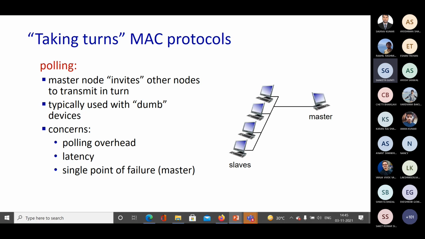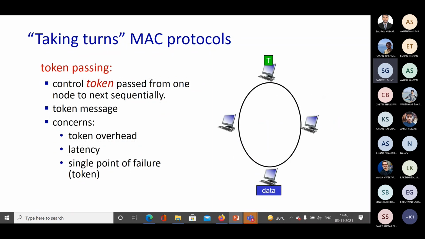Okay, so this is how the polling will happen. The master will, as I told, ask any of the nodes, or poll any of the nodes, whether it has some data to send. If it has some data to send, then it will transfer. All right, so this is how the data transfer is happening.